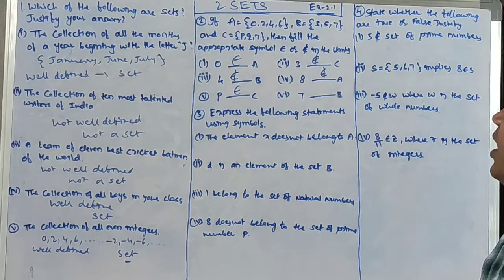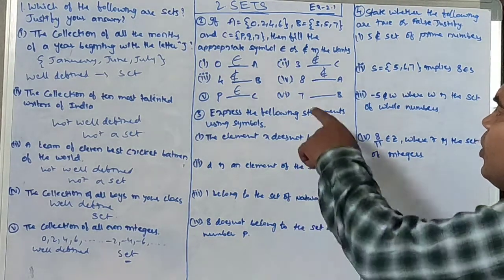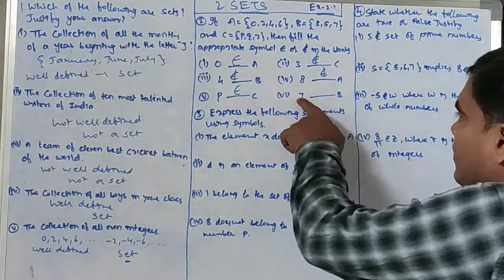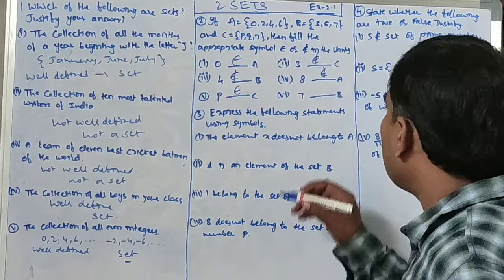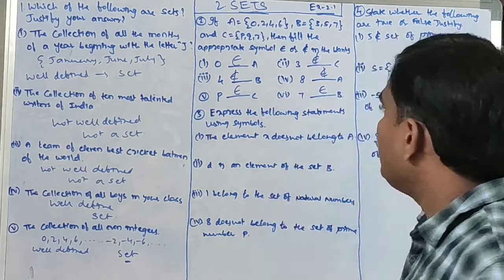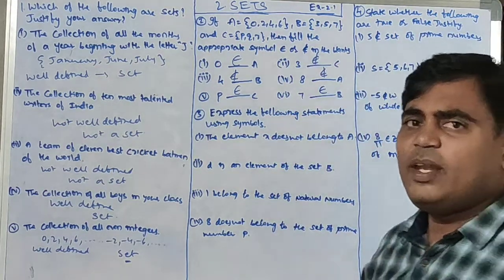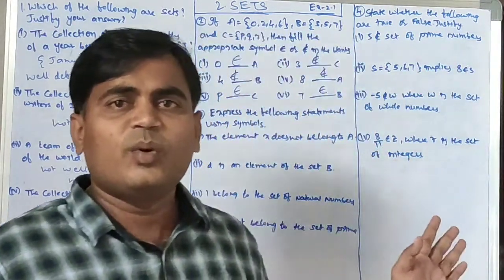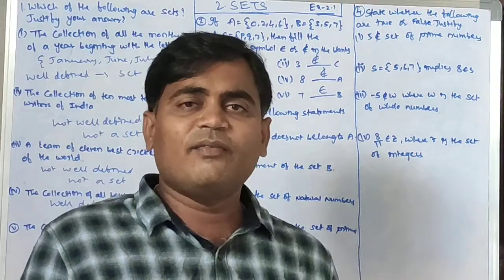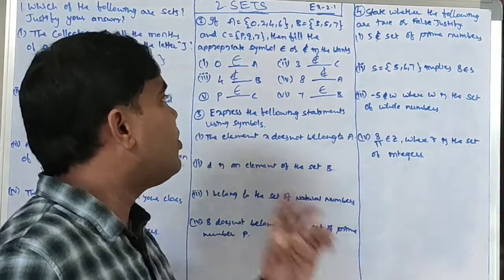Here we are checking for 7. 7 is in {3, 5, 7}, so 7 is in B. That's why we write 7 belongs to B. So we are simply representing it this way: if the element is in that set, we write belongs to. If the element is not in that set, we take the does-not-belong-to symbol.